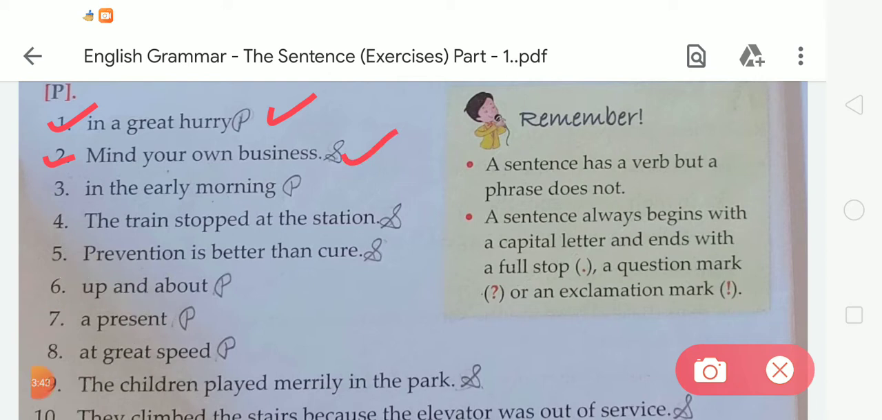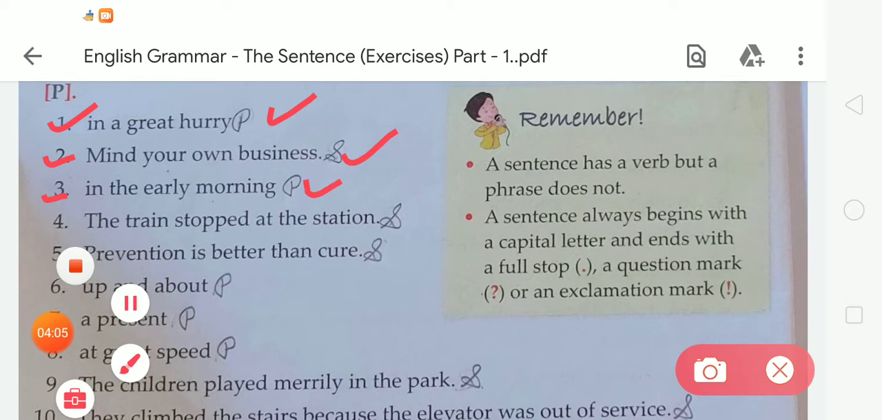Okay, now the next, number three. Again there is a group of words: "in the early morning." Tell me, does it make sense? No. So what will we do? We write P here, because it is a phrase.